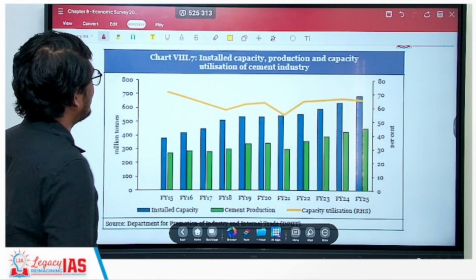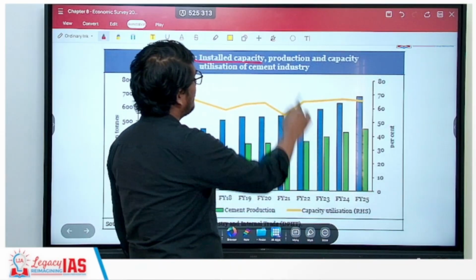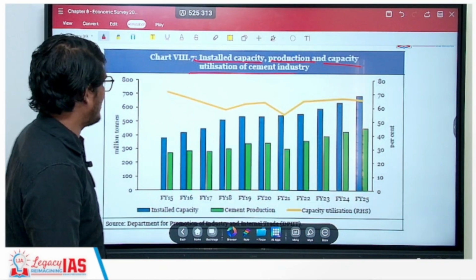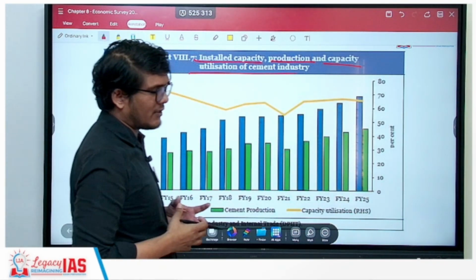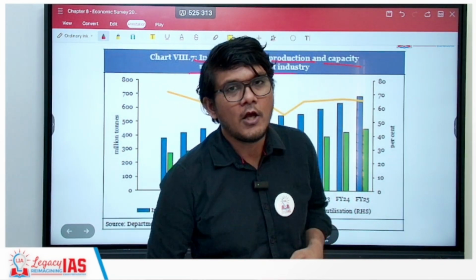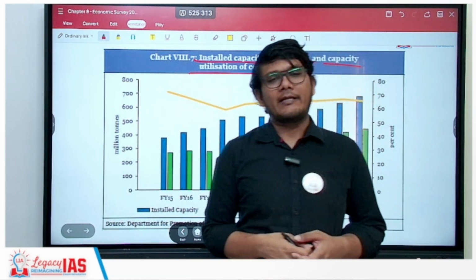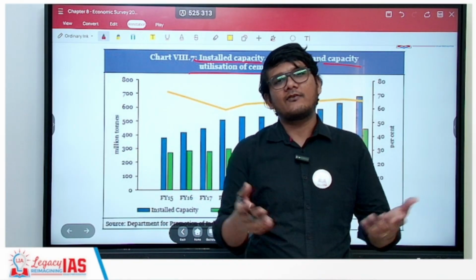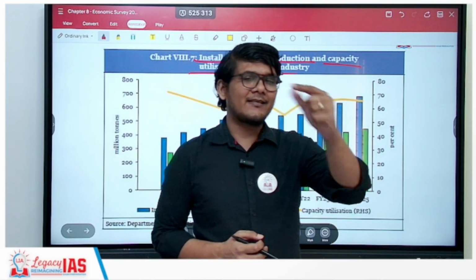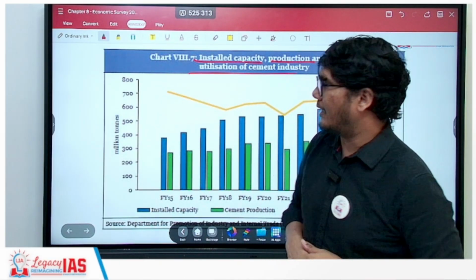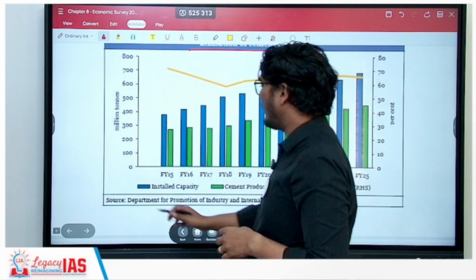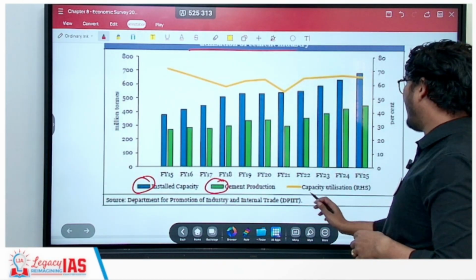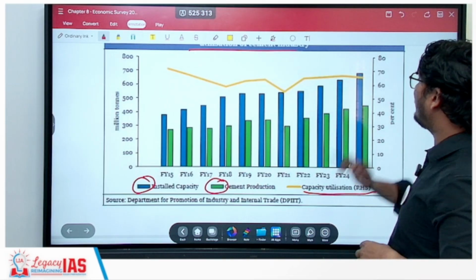Next is the concept of the installed capacity, production and capacity utilization of the cement industry. See, if you have the installed capacity and you also know the production, you can calculate the efficiency. For example, if you have an installed capacity of 100 units and you are producing 80, that means the efficiency is 80. That 20 that is left is the unutilized potential. So if you look, the installed capacity is given in blue, the cement production is given in green, and the capacity utilization, which you can read from here.